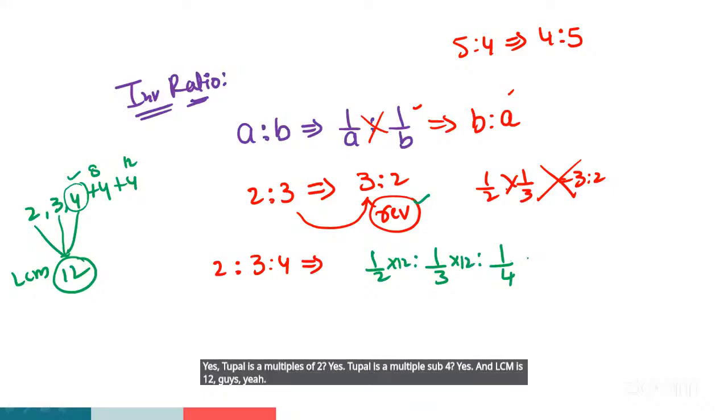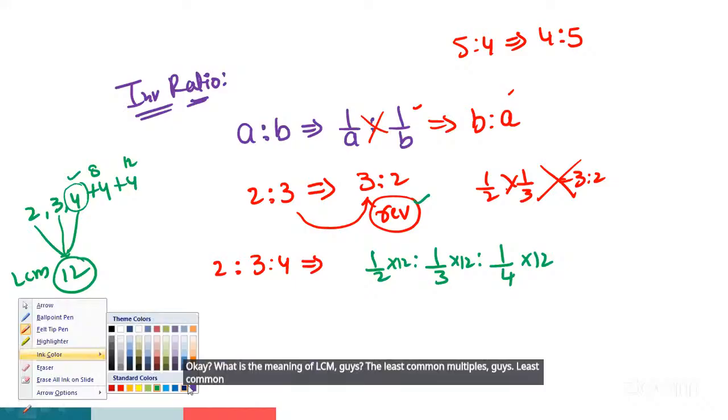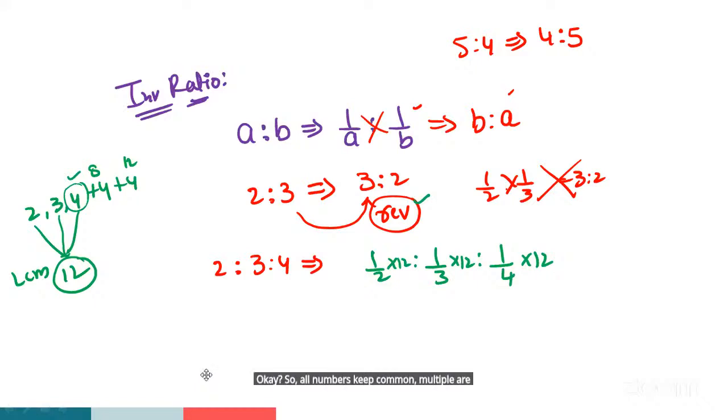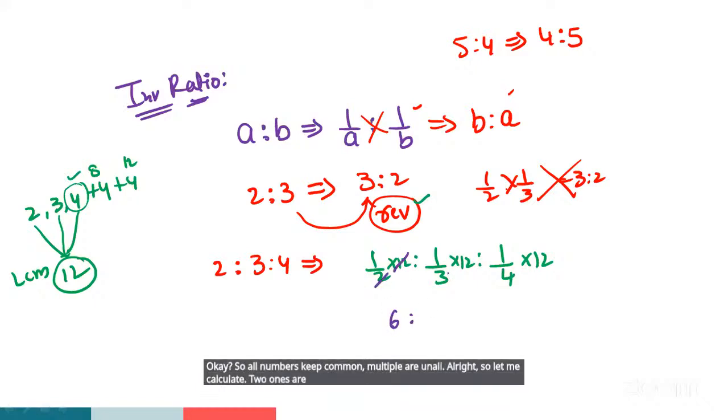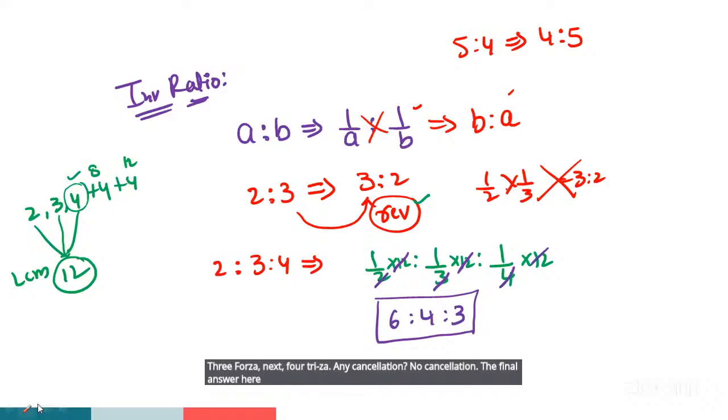What is the meaning of LCM, guys? The least common multiple. It must be a common multiple of all the numbers. So let me calculate. 2 ones are 2, 6 are. Next, 3 ones are 3, 4s are. Next, 4 ones are 4, 3s are. Any cancellation? No cancellation. The final answer here is 6:4:3, guys.